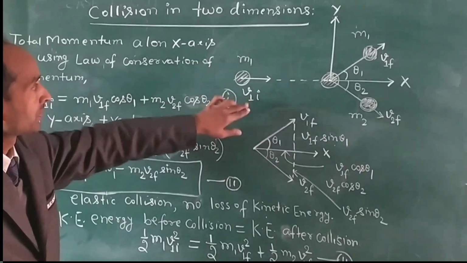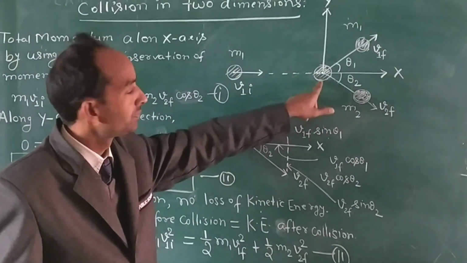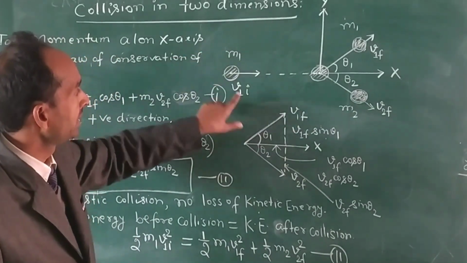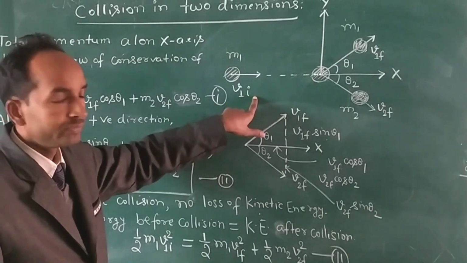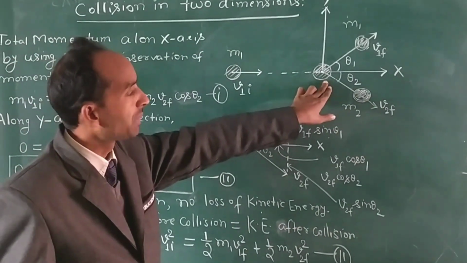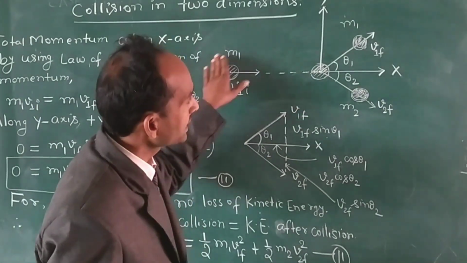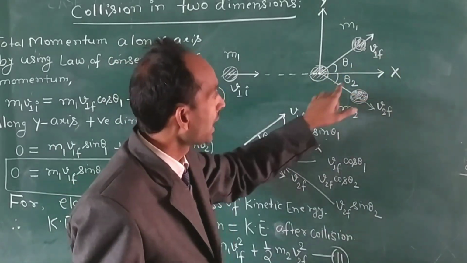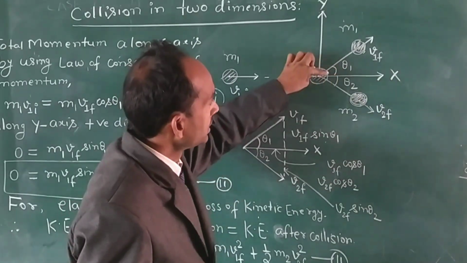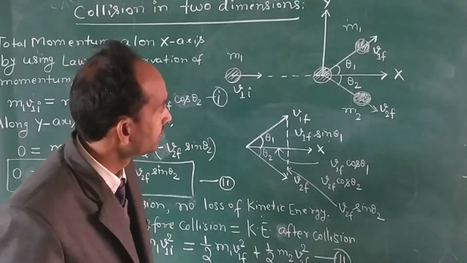In this figure, M1 is one mass and M2 is another mass. M2 is kept in the rest position. M1 is moving with initial velocity V1I. This mass collides with the mass M2. After the collision, the velocity of the mass M1 becomes V1F and the velocity of the mass M2 becomes V2F. These two bodies make angles theta 1 and theta 2 respectively.